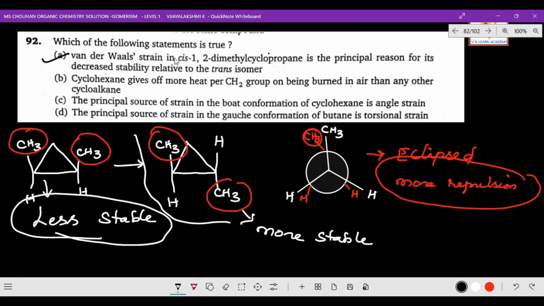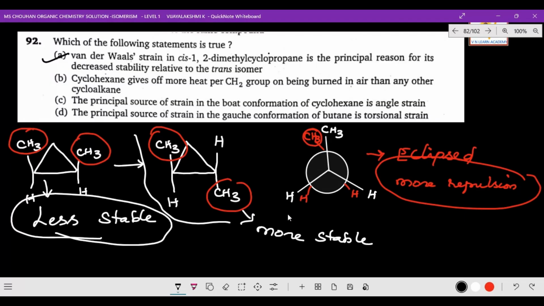Van der Waals strain in cis-1,2-dimethylcyclopropane is the principal reason for its decreased stability. Why decreased stability? Because it is having more repulsion. If you go for the trans isomer, the repulsion will be less and it is more stable. I hope you got the clarity.